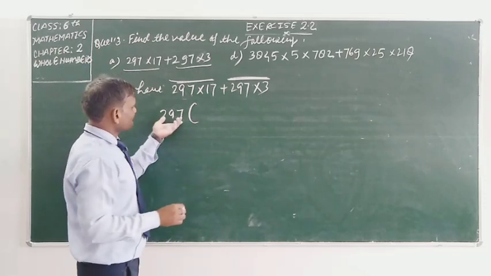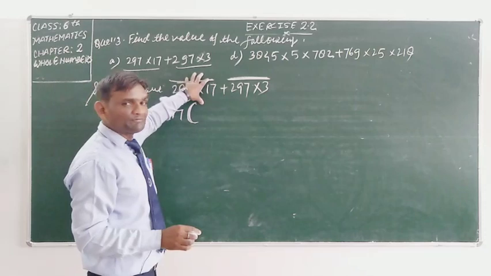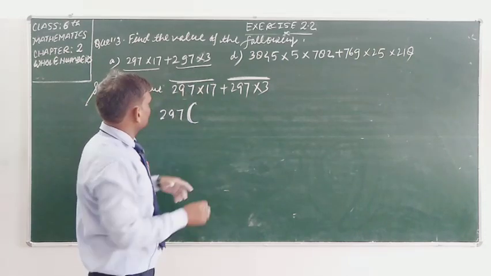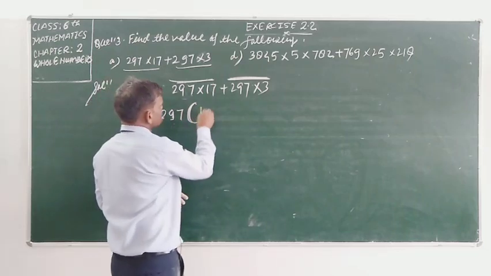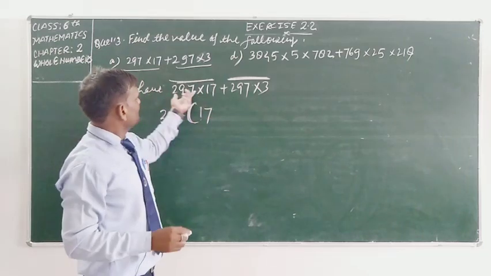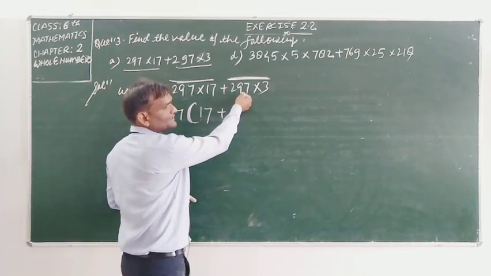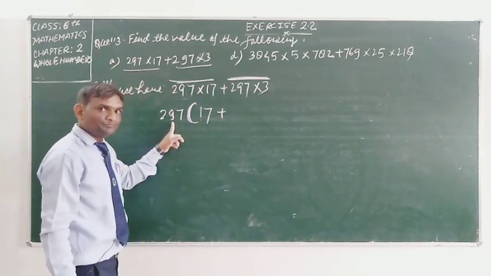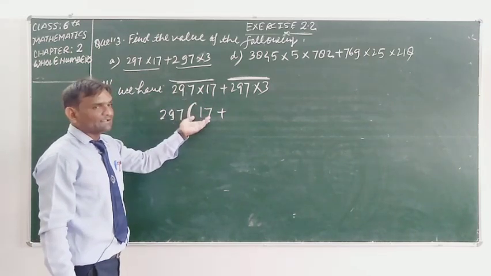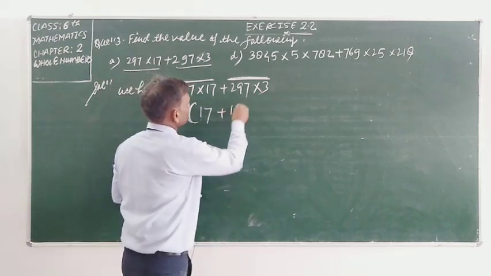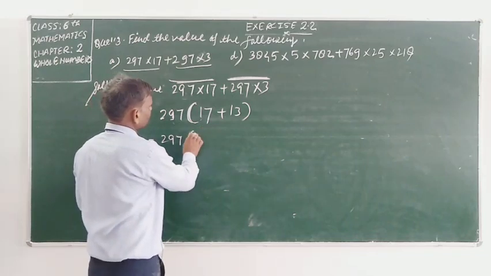So student, after taking the common, we make the bracket. What is left in the first term? 297 you have taken outside as common, so 17 is left in this term. You have taken that out, so what is left? 17 plus. 297 you have taken as common from both, so what is left here? 17 and what is left in this one? 3.